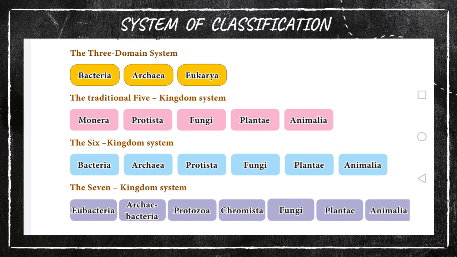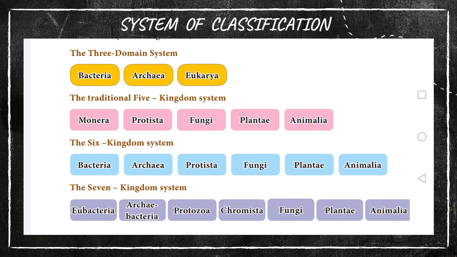All the protozoans come under Protozoa, and Chromista is special because its cellular organelles include a photosynthetic organelle, the plastid, which contains chlorophyll C. That is a special feature of